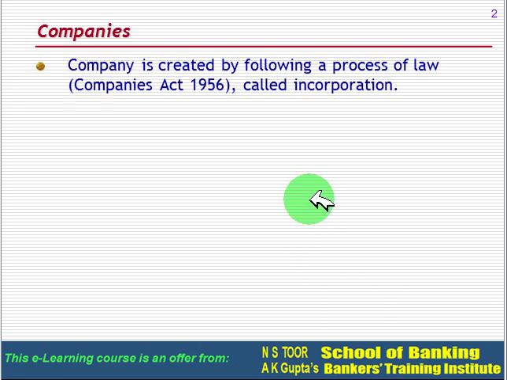A company is created by following a process of law called incorporation. So companies are not created by way of an agreement like in case of partnerships. So companies are created by following a due process of law, and that is called incorporation. Provisions relating to Indian companies are contained in Companies Act 1956.